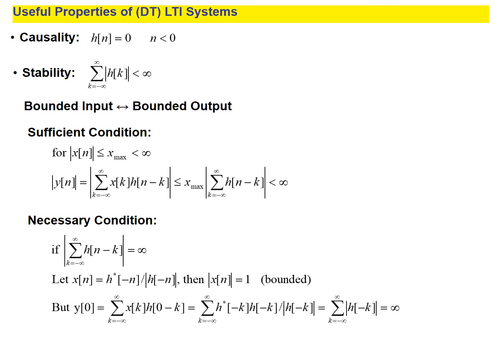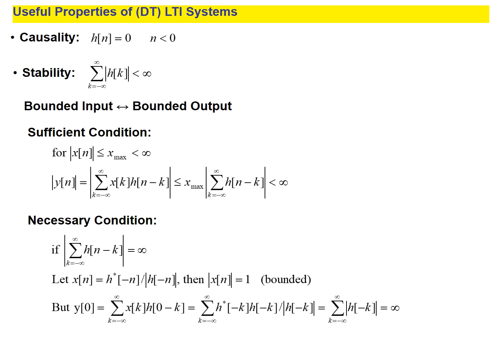Now, the properties of DT LTI system. Causality stands for when h of n is equal to 0 for n less than 0. That means the impulse response must be present only in the right half of our Cartesian coordinate system, with respect to the origin. In the negative half, or the left half, it should not be there. That is, it should be 0.